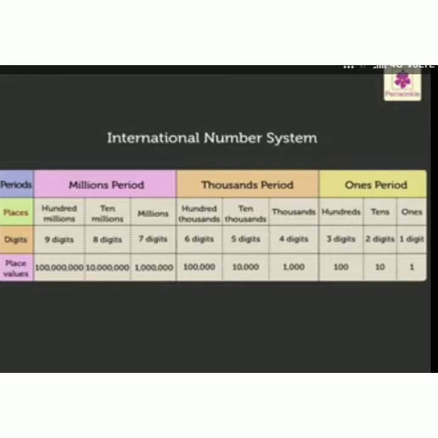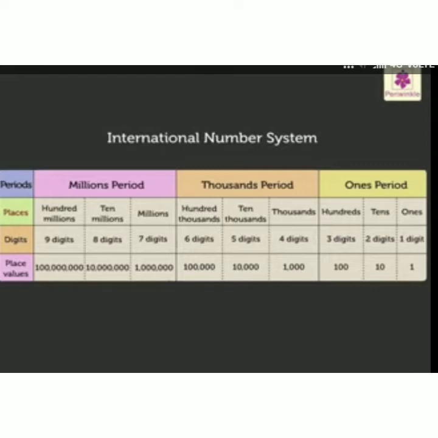Ones represents 1 digit, tens represents 2 digits, hundreds represents 3 digits, thousands represents 4 digits, 10,000 represents 5 digits, 100,000 represents 6 digits, millions represents 7 digits, 10 millions represents 8 digits, 100 millions represents 9 digits. So here the 100 millions starts with 9 digits and the number is separated into 3 periods.